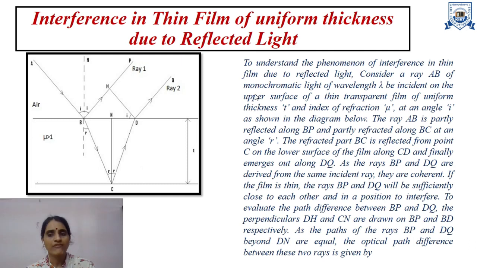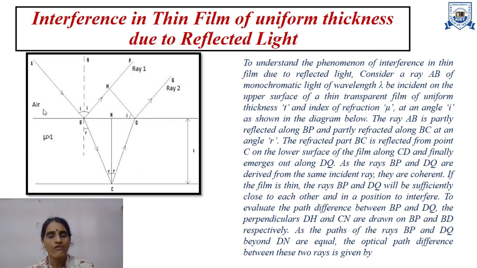In order to evaluate the path difference between the ray BP and the ray DQ, the perpendiculars DH and CN are drawn on ray BP and surface BD respectively.